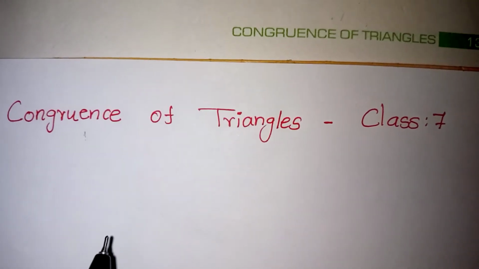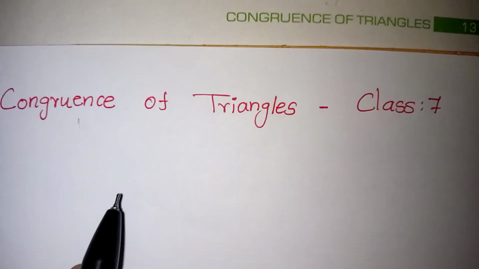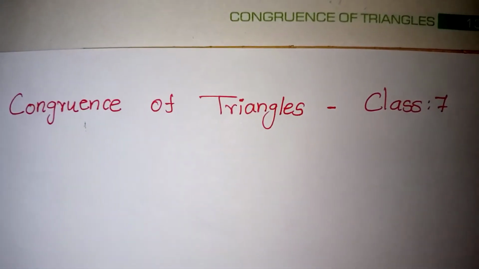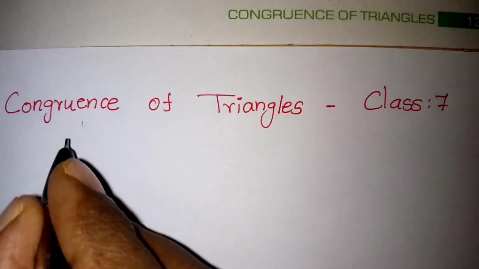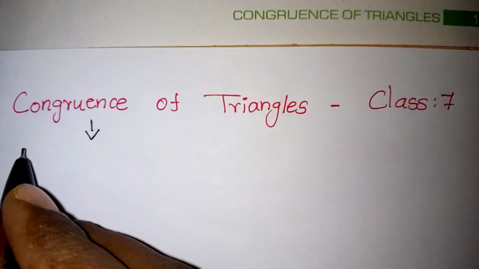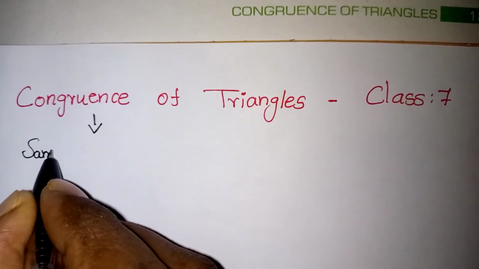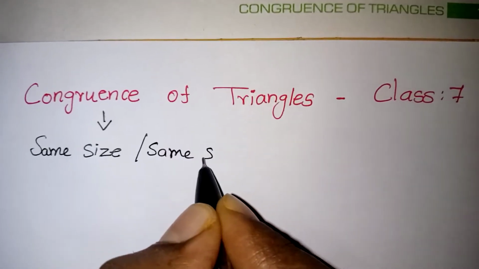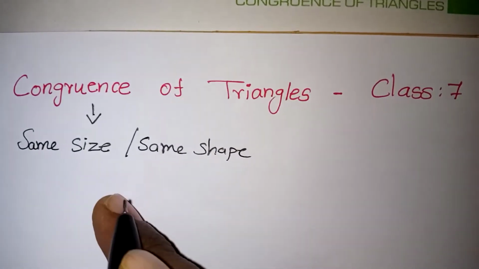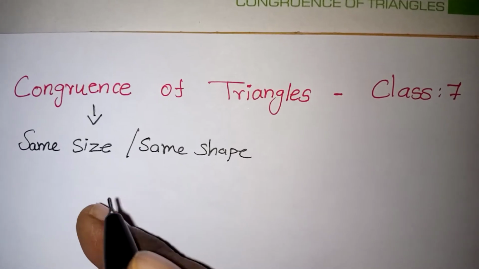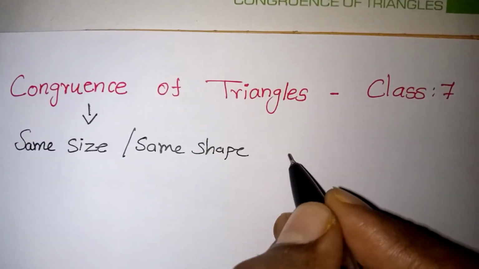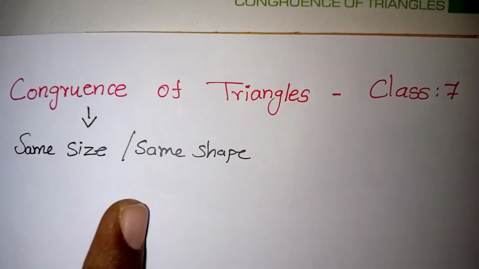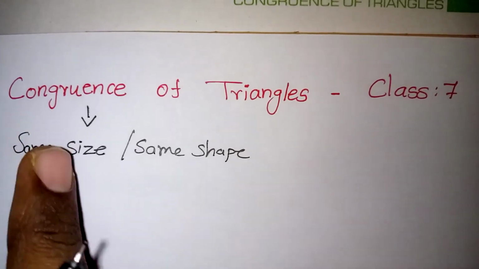Hi students, in this video we are going to learn congruence of triangle. First, you must know what is meant by congruence. Congruence means that when we compare two shapes, they should have the same size and the same shape. Then only will the diagrams be called congruent diagrams. Suppose we consider a circle and a triangle; we cannot say they are congruent. Both should have the same size and same shape, then only it comes under congruence.